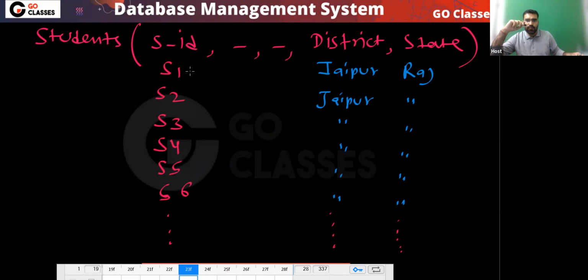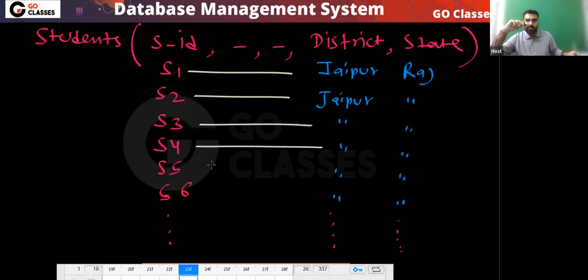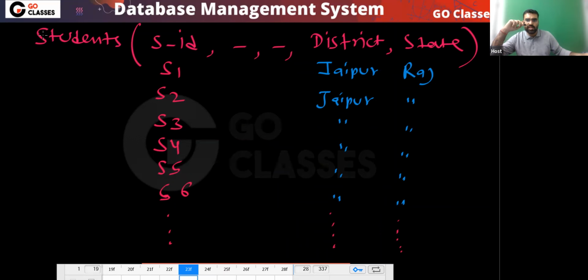You are taking from every student, you are asking what is your district. So there is nothing redundant here. What is redundant is that after asking for the district, you don't have to ask for the state. Yes or no? After asking the district, you don't have to ask. This is redundant. See, this is redundancy. Can you notice?